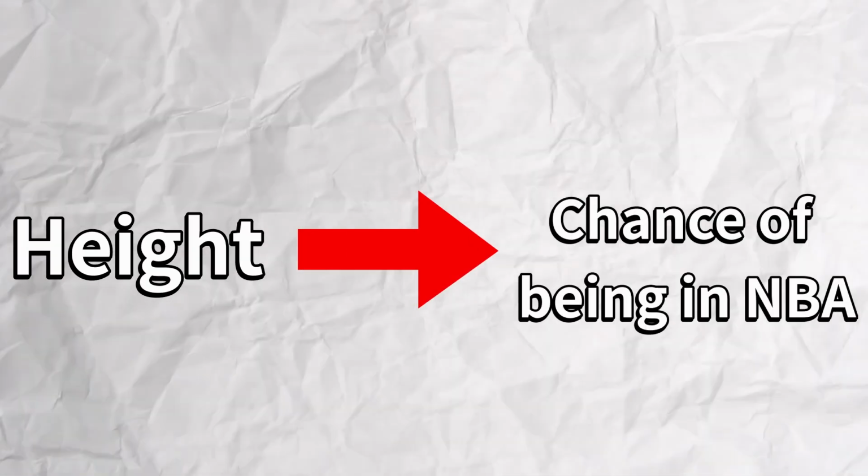On top of this, two things can be related to each other due to something called a mediator. For example, I could say your height is related to the probability you'll play in the NBA. In other words, as your height increases, the probability you play in the NBA also increases.